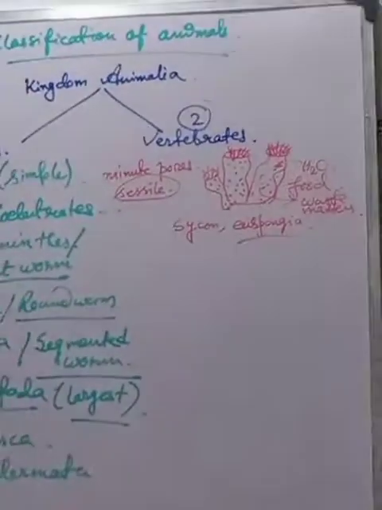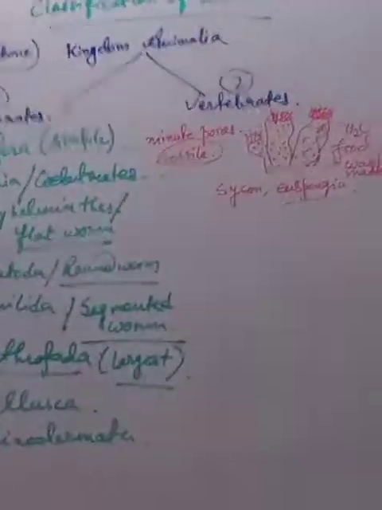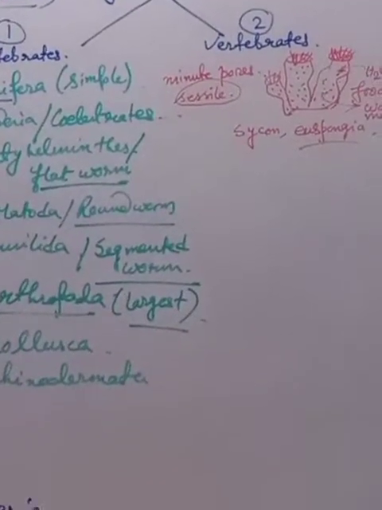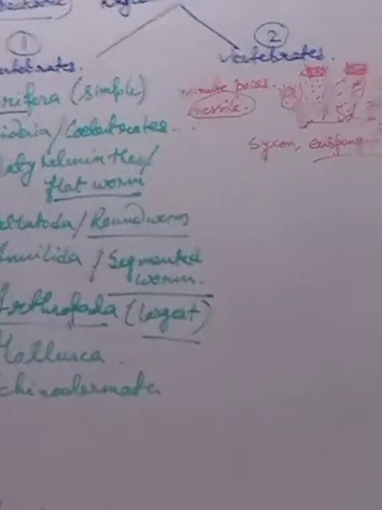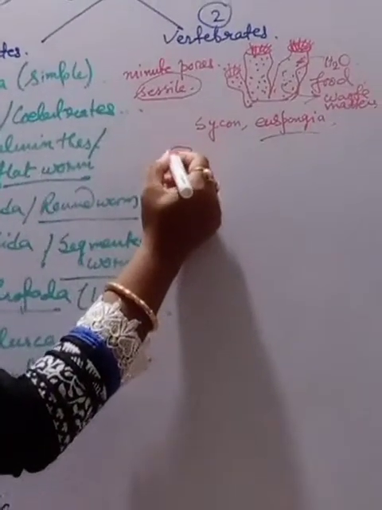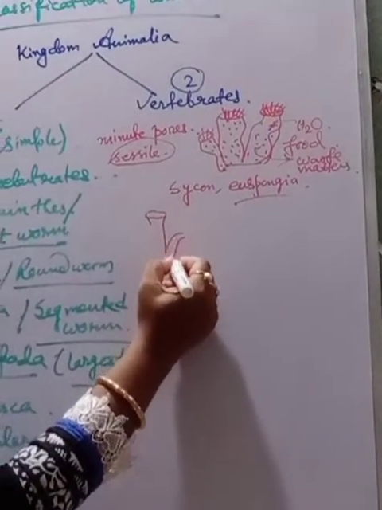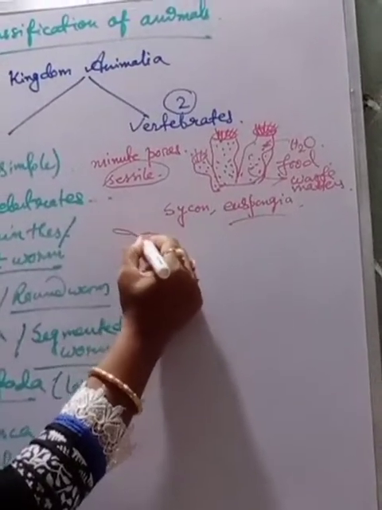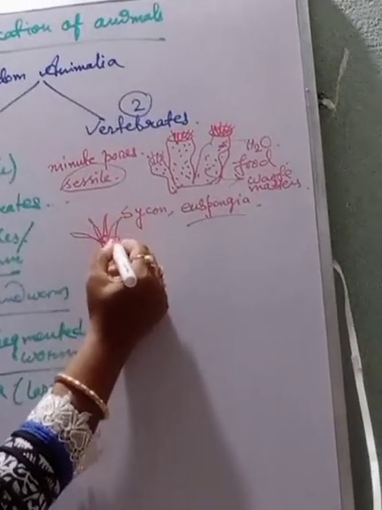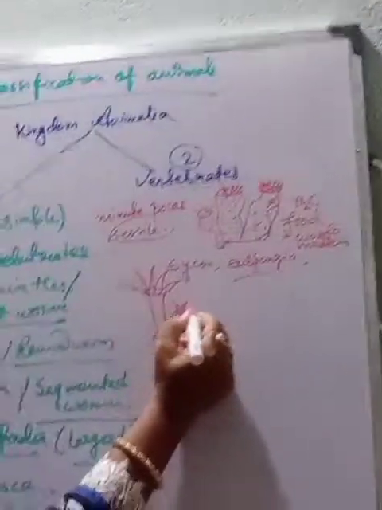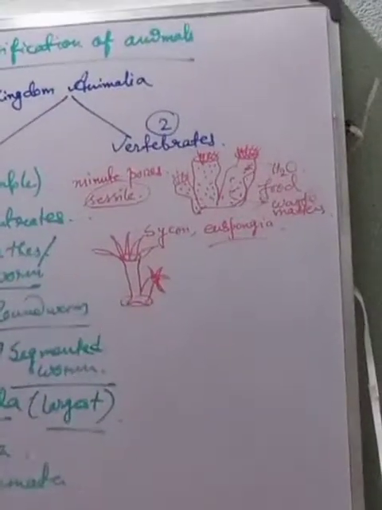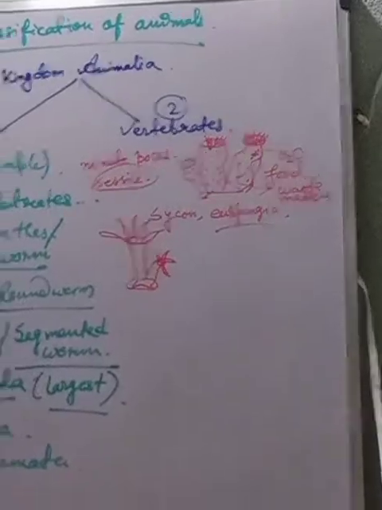Clear? Let me come to the second group, that is Cnidaria, that is Coelenterata, having a hollow gut. The word coelenterate means hollow gut. If I try to make a figure over here, they have a hollow gut inside.